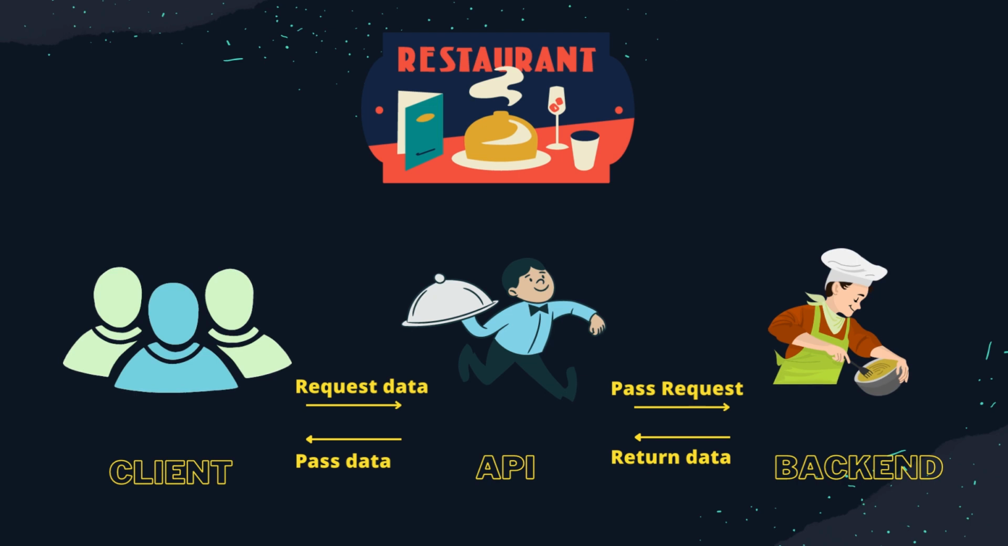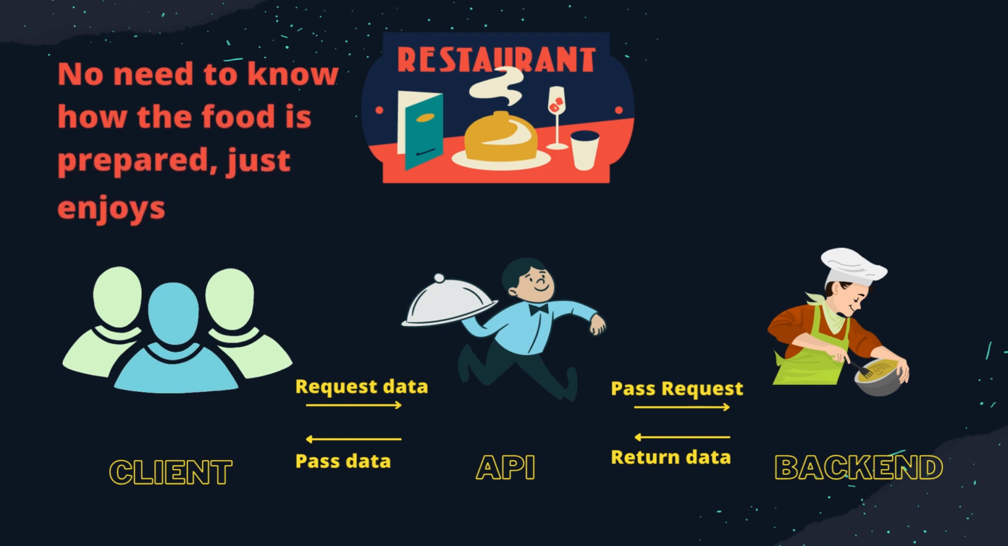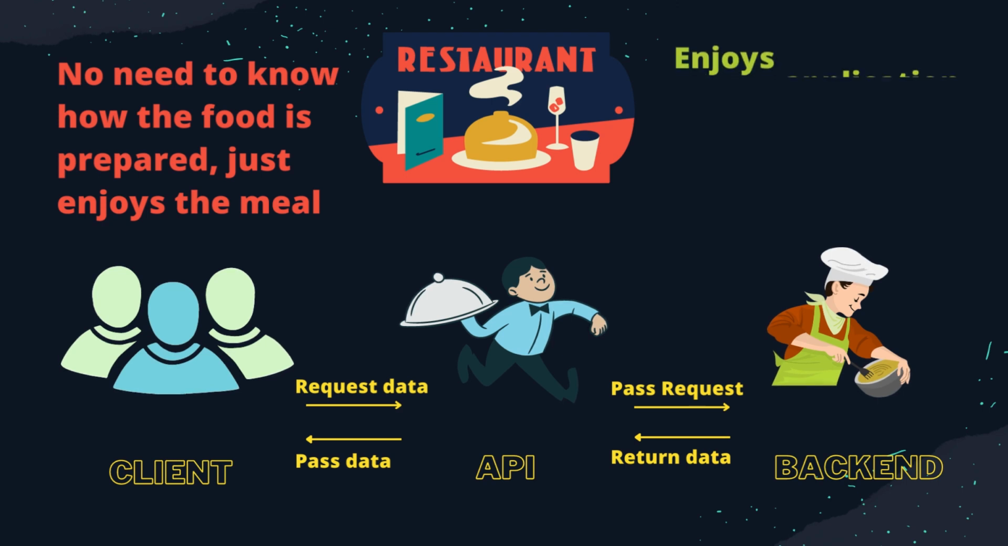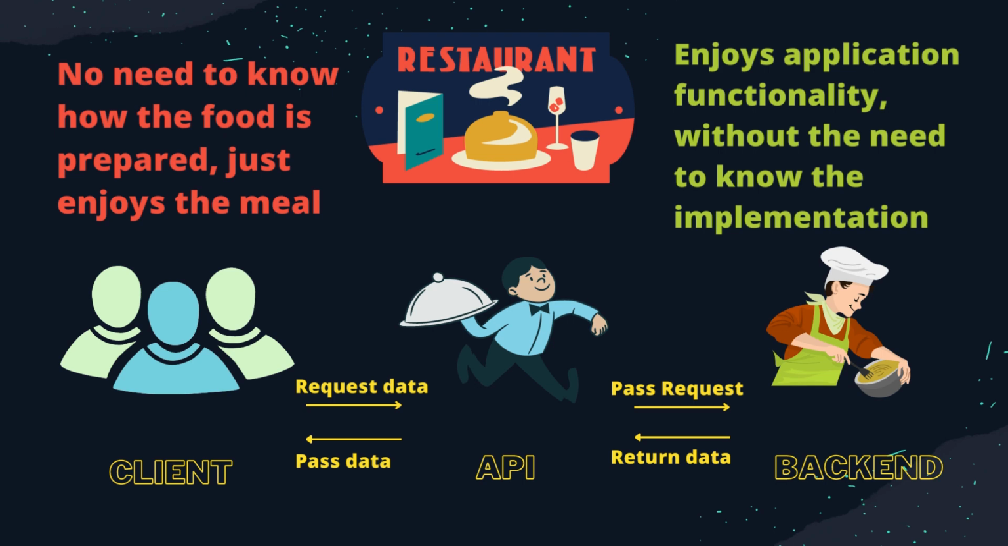This way, the client doesn't need to worry about the intricacies of how the data is prepared or handled in the kitchen, the backend, and can focus on enjoying their meal. Or in software terms, the client enjoys the application's functionality, without the need to know the implementation of the service. Similarly, APIs enable different software applications to interact and exchange information in a standardized way, making it easier for them to work together seamlessly.